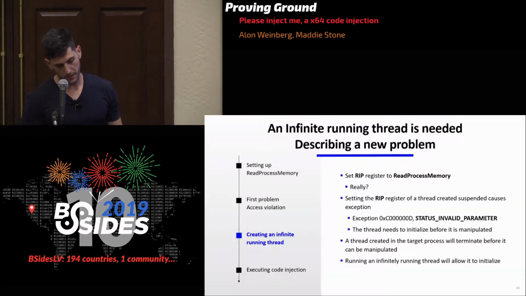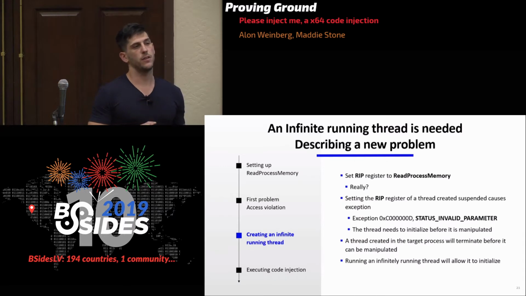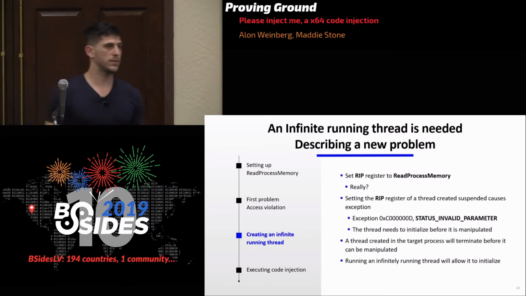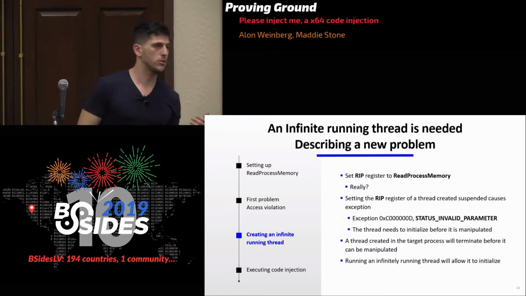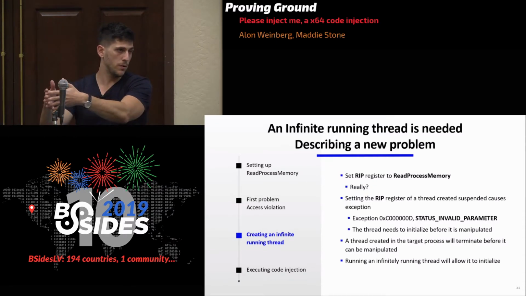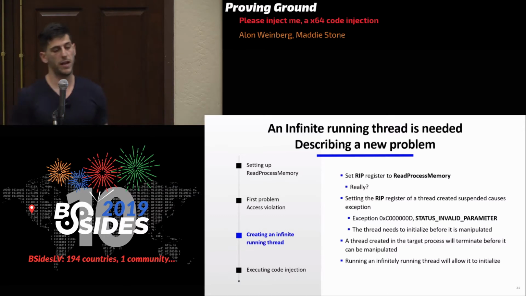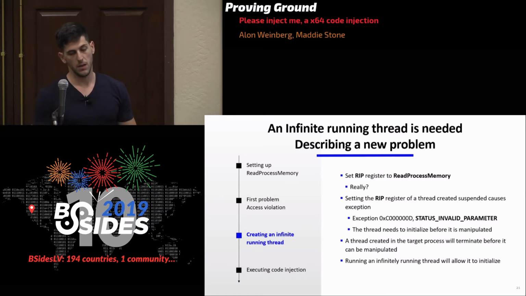Okay, so now let's finalize the code injection. What I first thought I should do is maybe I just change RIP, the instruction pointer, to point to ReadProcessMemory. I'm going to set RCX, RDX, those registers, and then just make the remote target process execute ReadProcessMemory. But the truth is, if you do so, you get STATUS_INVALID_PARAMETER.